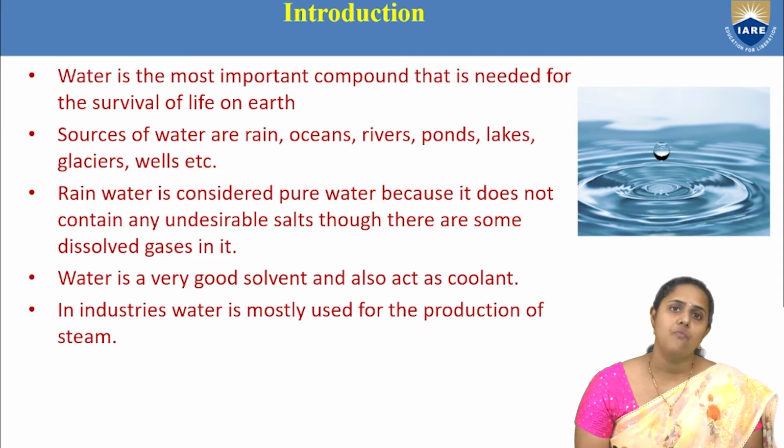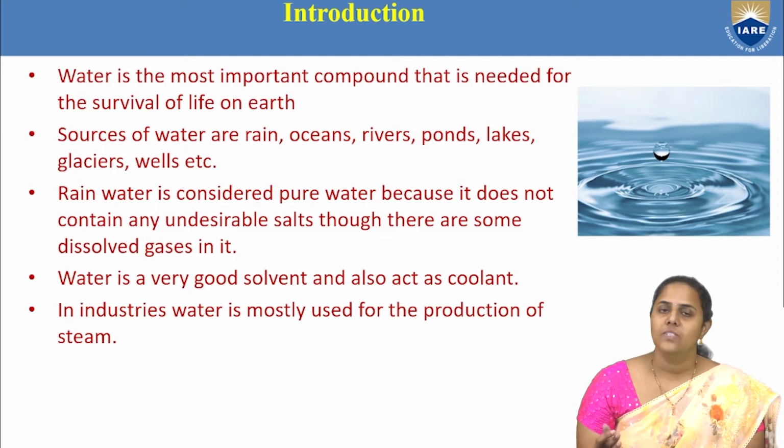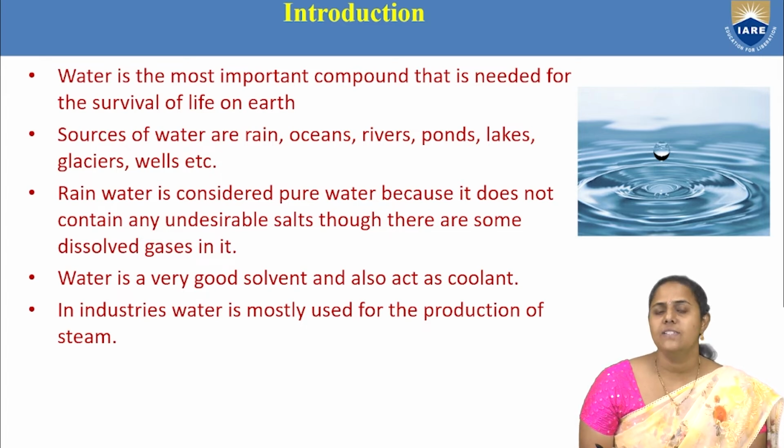The main sources are rain, rivers, streams, oceans, wells, and glaciers. Among them, rainwater is the purest form of water, though it contains some dissolved gases like carbon dioxide and oxygen.